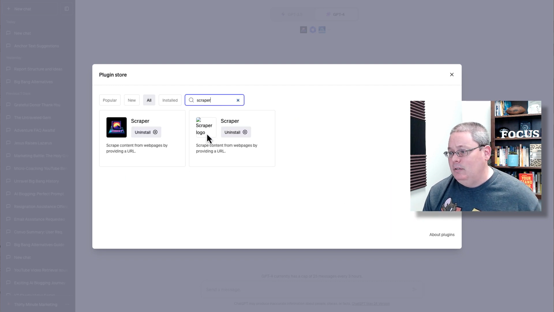I had this one installed, and this may or may not be the same one, but the logo has disappeared. So I'm going to go ahead and uninstall that one while I'm here. And I use this one right here, this one called Scraper. Scrape content from web pages by providing a URL.